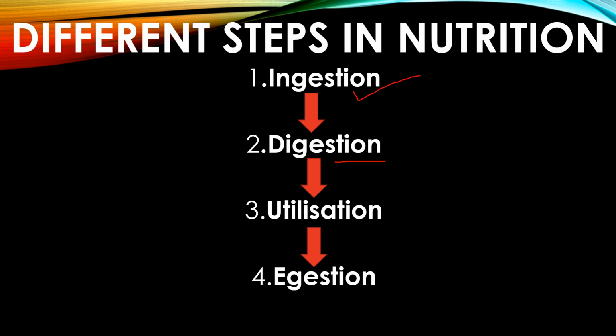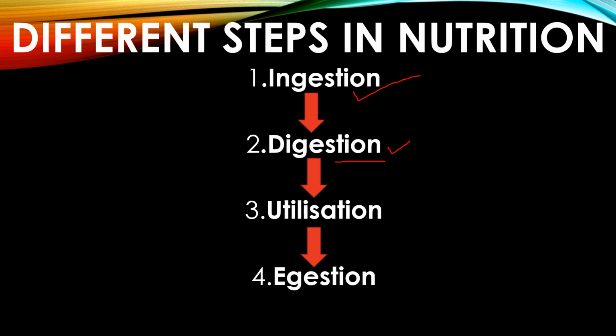This process of making food into a form that can be taken into the body is known as digestion. It takes place in the digestive system, which is made up of the alimentary canal and organs such as the liver and pancreas. We are going to discuss this today.